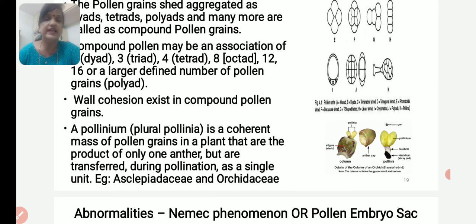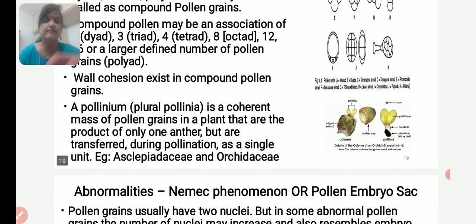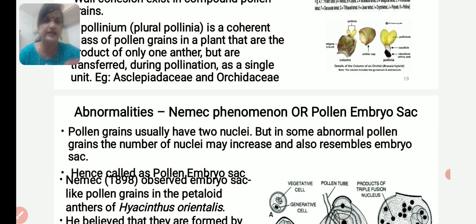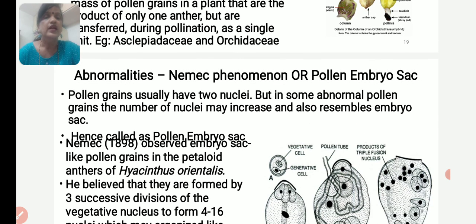A pollinium is a coherent mass of pollen grains in a plant that are the product of only one anther but are transferred during pollination as a single unit. Example, Asclepiadaceae and Orchidaceae. A pollinium, plural pollinia, is a coherent mass of pollen grains that are the product of only one anther and are transferred during pollination as a single unit. Examples, as I have told you, Asclepiadaceae and Orchidaceae.